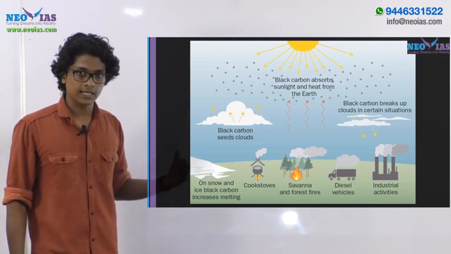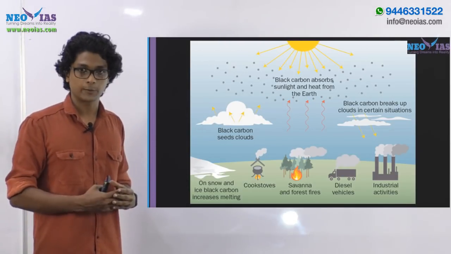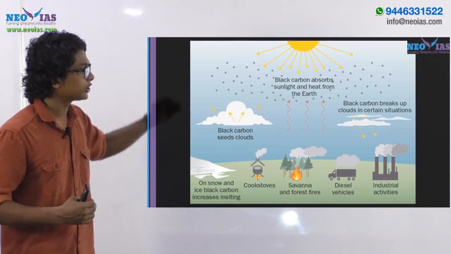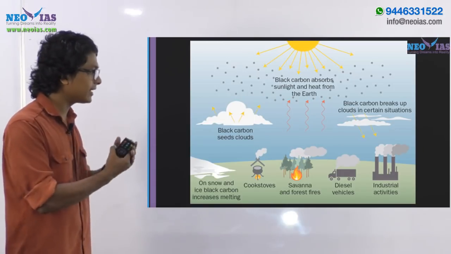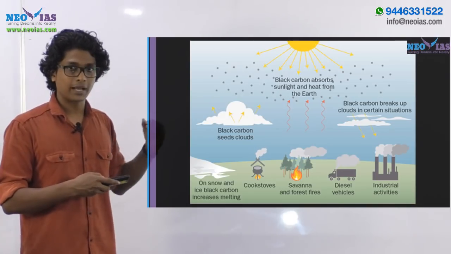And in certain other regions, the black carbon can dissipate the cloud formations, right? And if you are having these black carbons, directly the insolation coming from the sun will be affected, right? So these are the various effects of black carbon. And one more importance of black carbon, right?